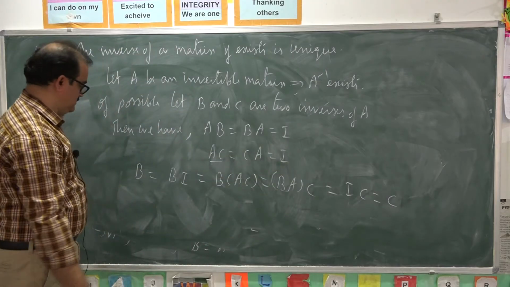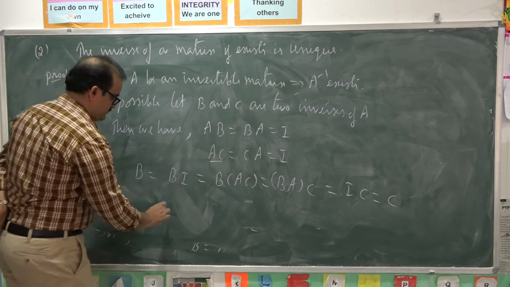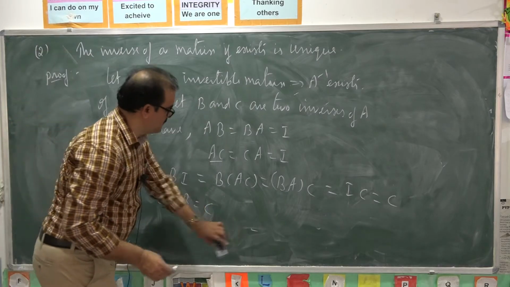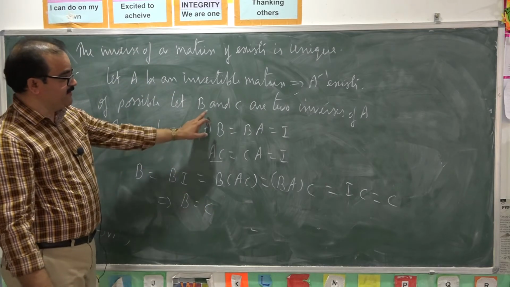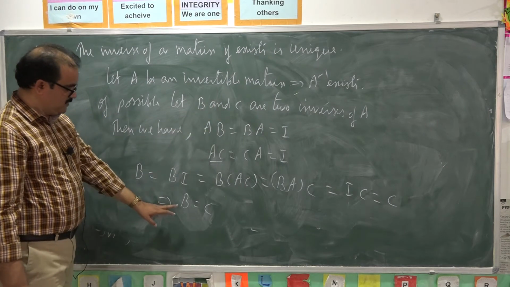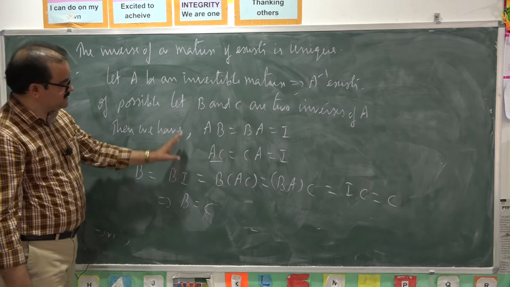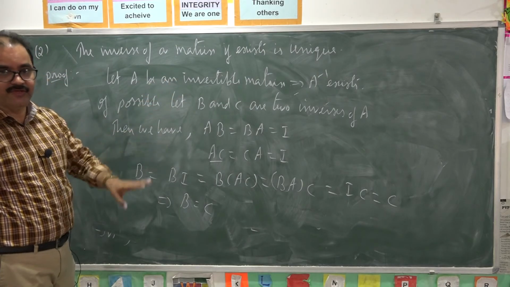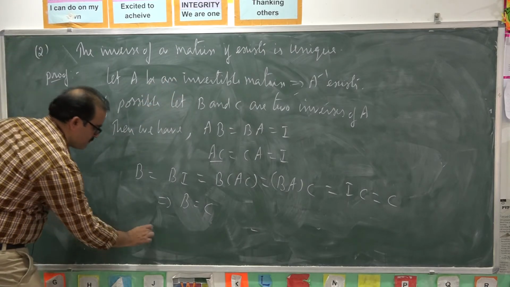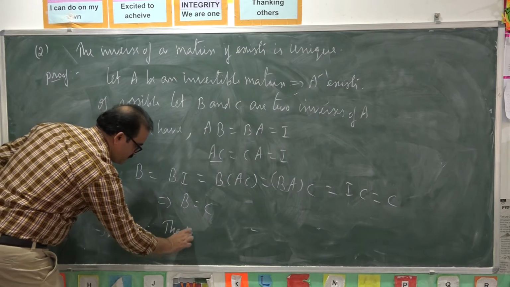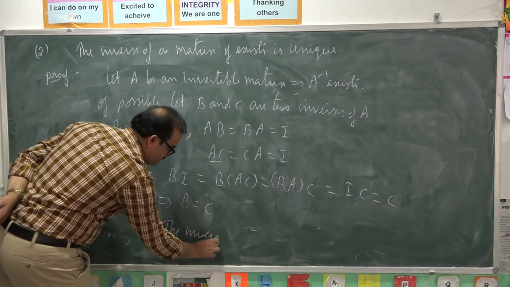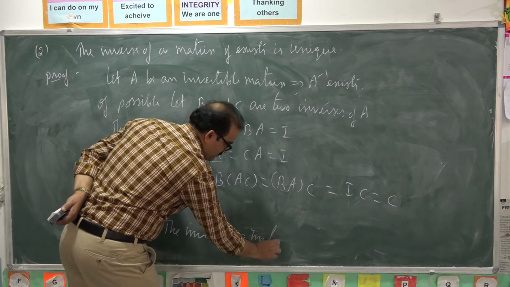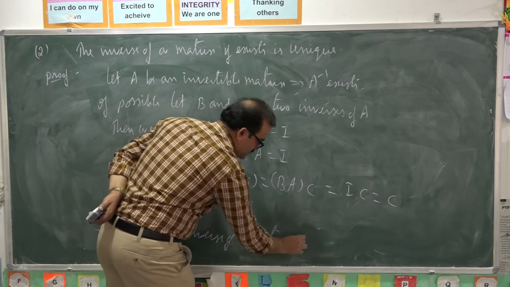So you get C. Here B is equal to C. B and C are different inverses of A, but B is equal to C. From this we conclude, the inverse of a matrix is always unique.